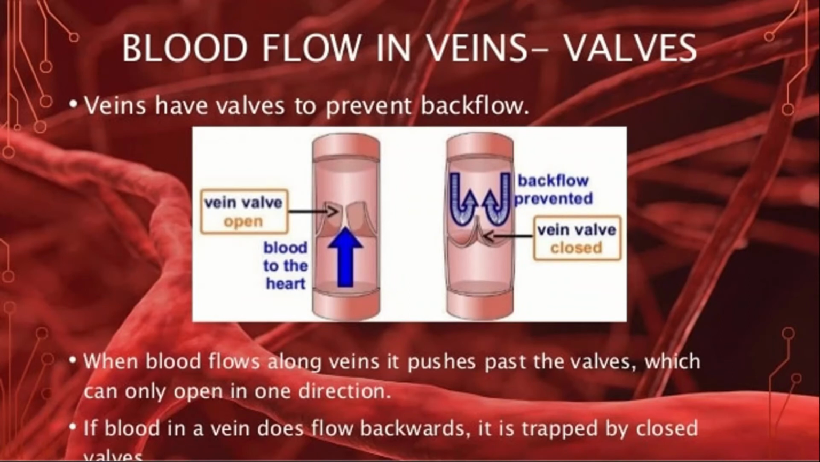Blood flow in veins, walls. Veins have walls to prevent backflow, whereas the arteries don't have any wall. When blood flows along veins, it pushes past the walls, which can only open in one direction, so as to avoid the backflow. If blood in the vein does flow backwards, it is trapped by the closed walls.